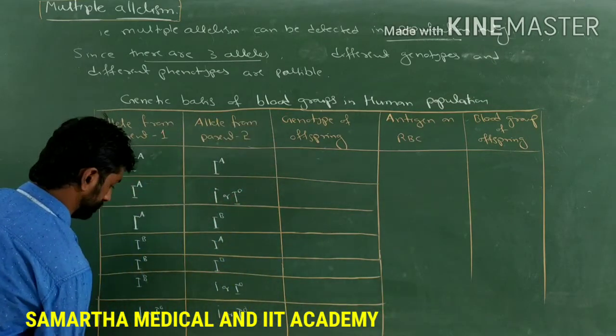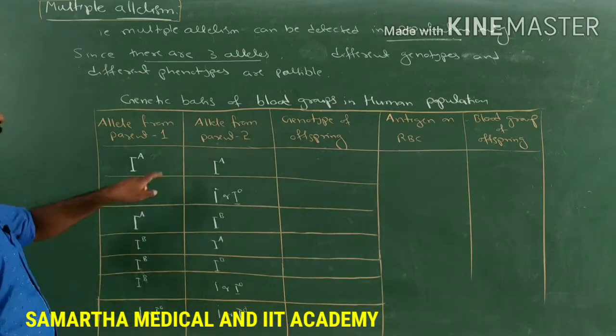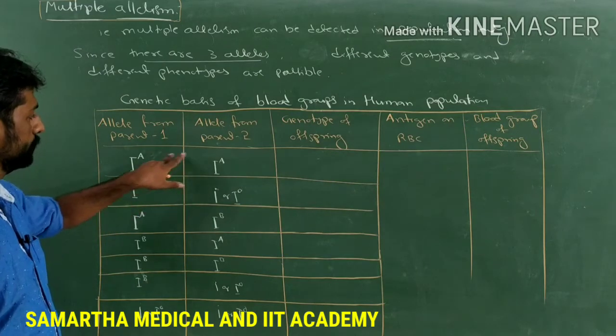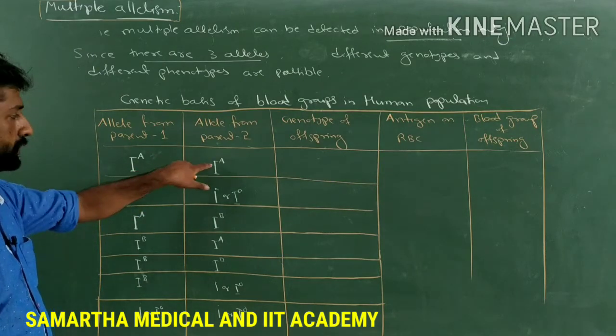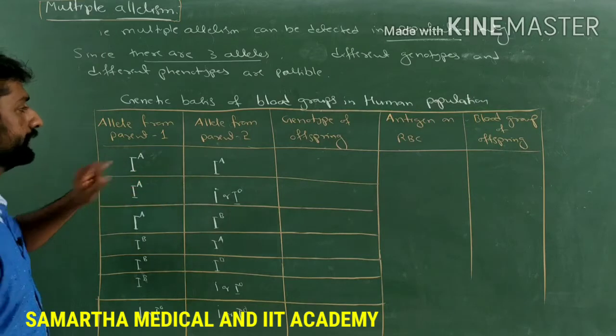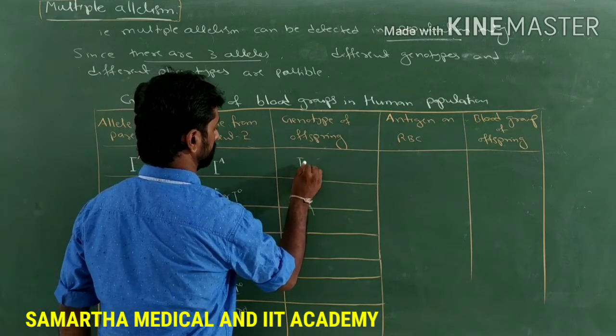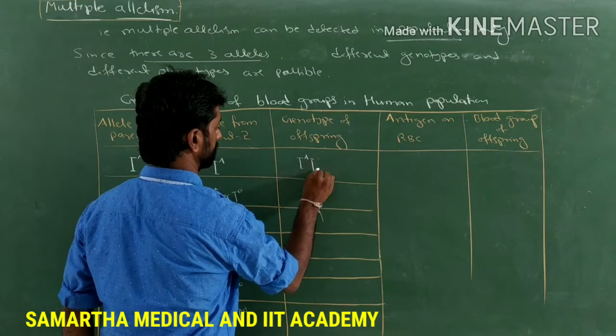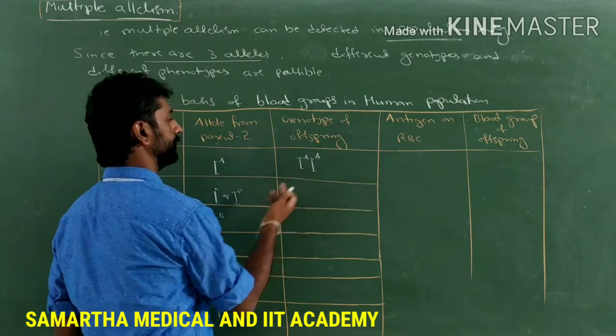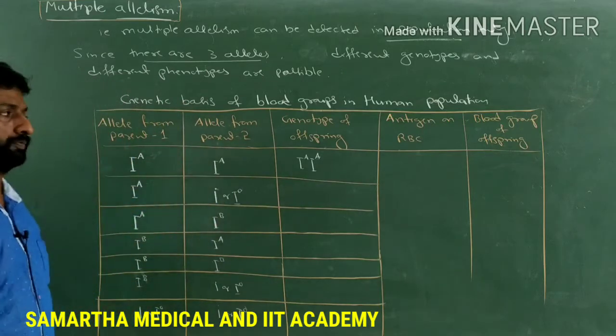Say for example here, in the first combination, both parents are contributing the same allele, that is IA and IA. So the genotype of the offspring will be IA and IA as an allelic pair for the gene I, which codes for the blood group.